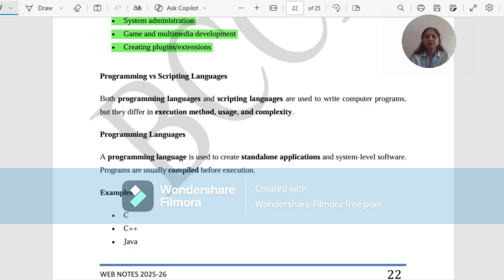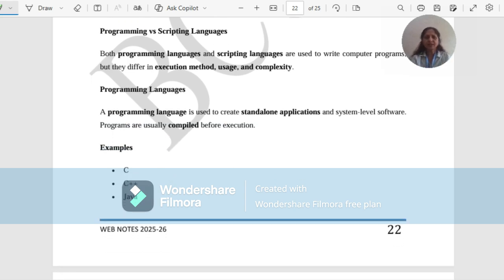Now, the programming language as well as the scripting language are used to write computer programs, but they differ in the way they are executed. So the method of execution, the usage of these languages, and the complexity of these languages are different. Let us see what is programming language.